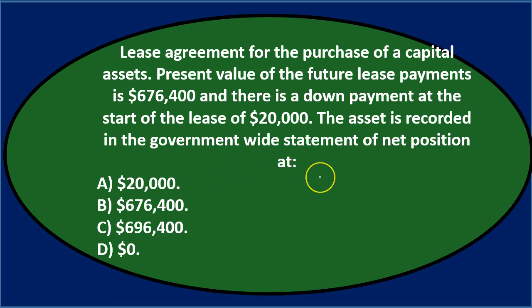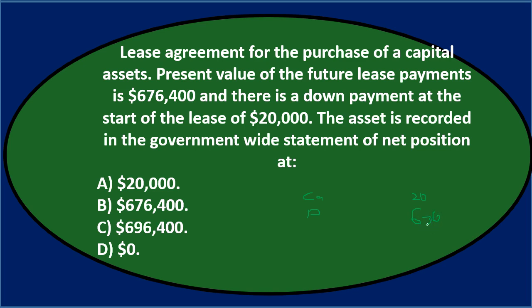So the normal journal entry, when we put on a capital asset, you would think, well, cash is going down, so I'm going to credit cash for the 20. And then the present value of the future lease payments is going to be the $676,400. That's going to be some kind of loan or payable. I'll call it just a P for payable. That's going to be $676,400.